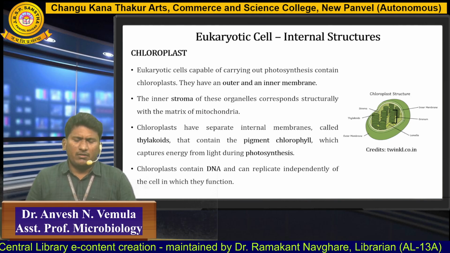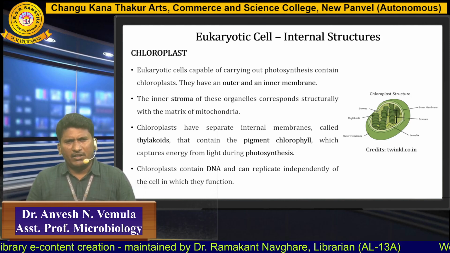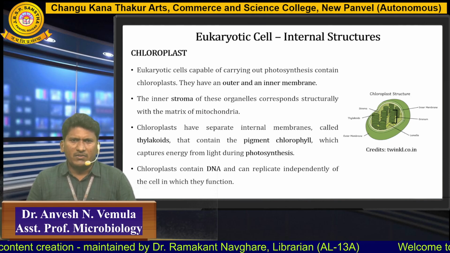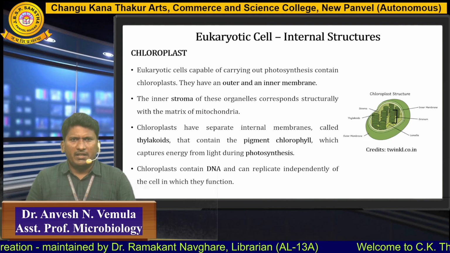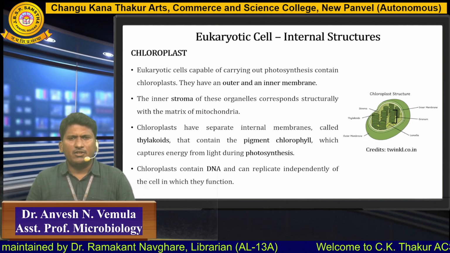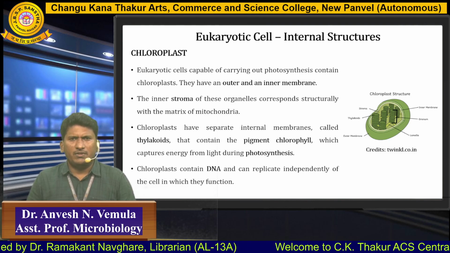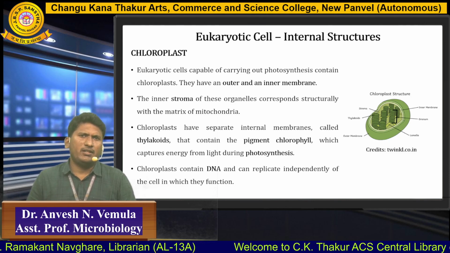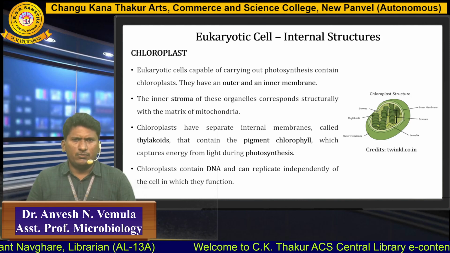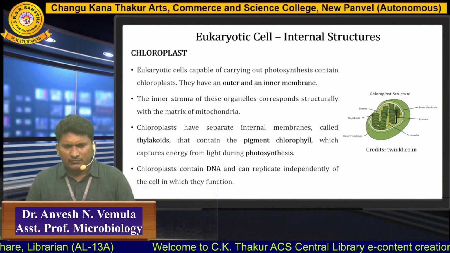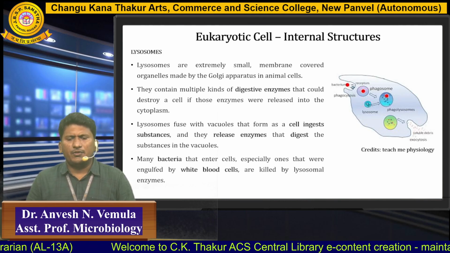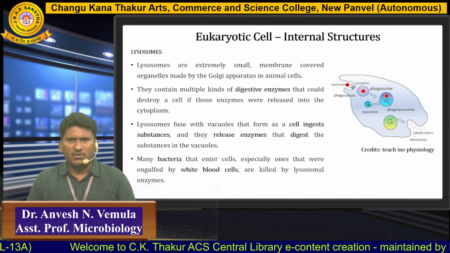So we can say that mitochondria as well as chloroplast contain DNA in them. It suggests that these are of prokaryotic origin, which entered into the eukaryotic cells through endosymbiosis. The next structure of the eukaryotic cell is lysosomes.